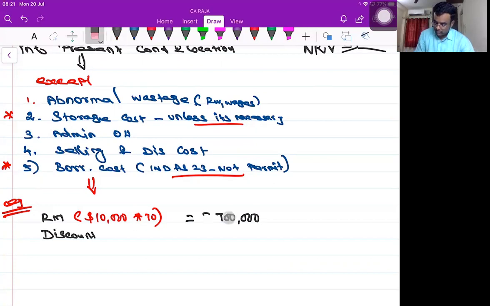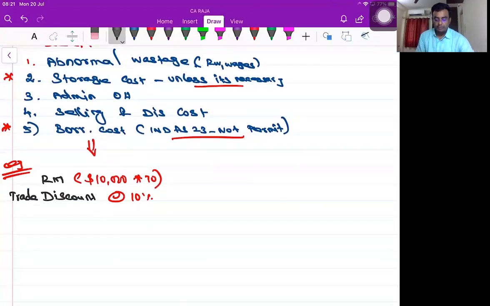Discount. I'm not supposed to write this amount now. I'm supposed to ask the questions with you. Discount at 10%. Trade discount 10%. Now, please, can you do the computation and let me know? Let it be. Raw material $10,000. Exchange rate is 70. Trade discount is offered 10%. Can you please guide me what I'm supposed to write on the board now?